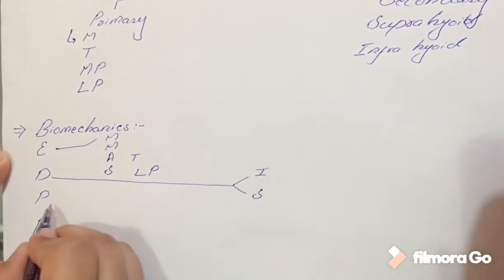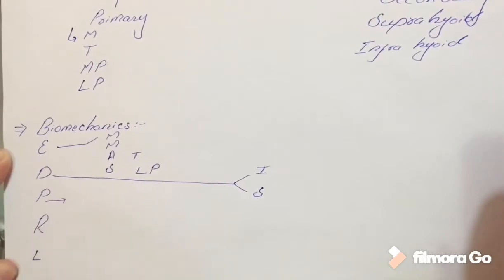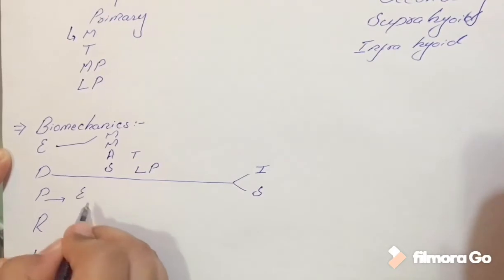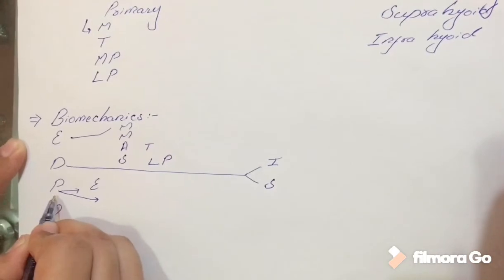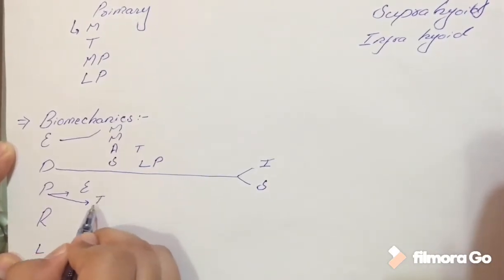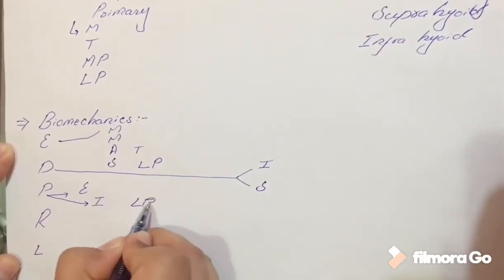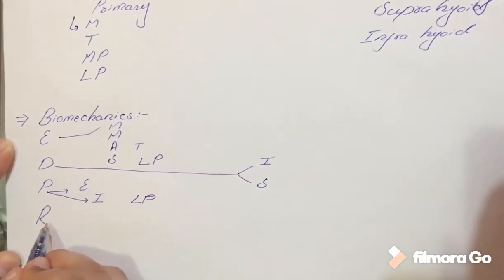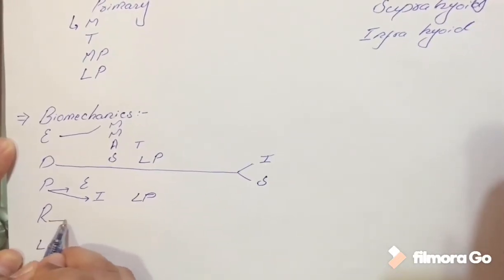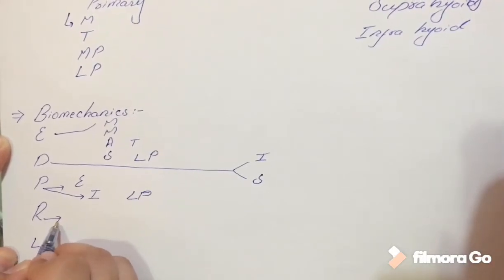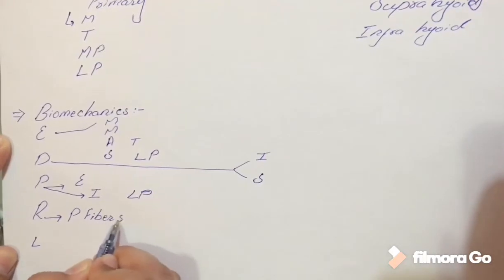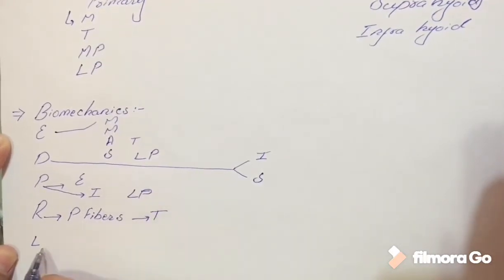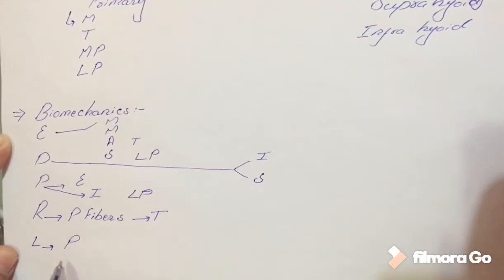of the mandible. Now the protrusion of the mandible. The protrusion of the mandible is caused by elevator muscles. All the muscles of the elevation also help in protrusion of the mandible. And the inferior head of the lateral pterygoid muscle helps in the protrusion of the mandible. The next is retrusion of the mandible. The retrusion of the mandible is caused by the posterior fibers of the temporalis muscle. Alternative movements are caused by the protrusion and the retrusion muscles.